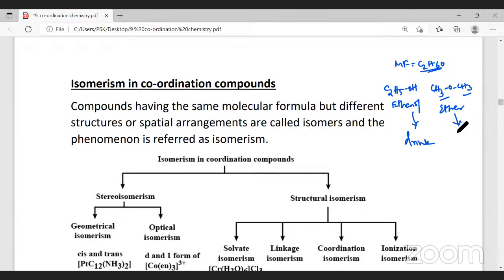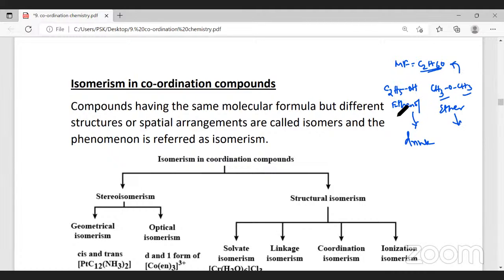Both contain the same molecular formula, but the physical and chemical properties will be different. When I say physical property, the melting point, the boiling point, viscosity, and surface tension will be different. As well as the chemical properties, the reactivities are different. So those kinds of compounds are called isomers.